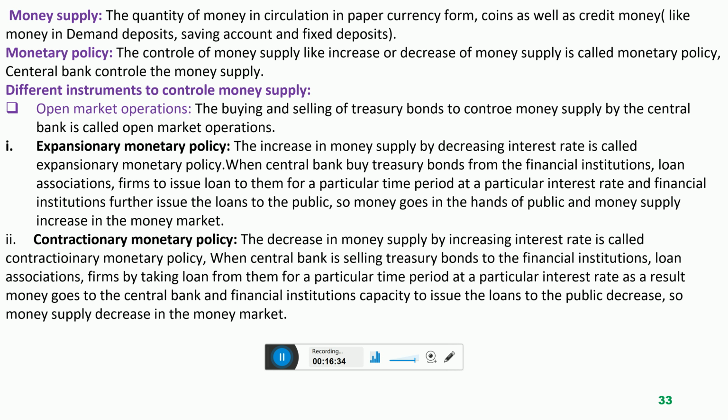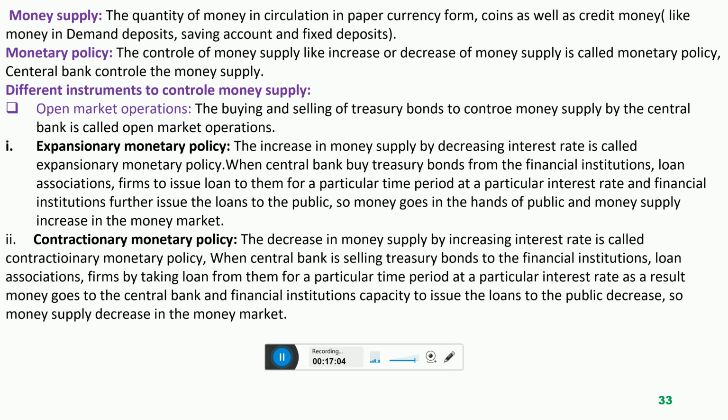Now we will discuss the different instruments to control money supply, means how central bank controls the money supply. So central bank uses different tools. The very first instrument, open market operations. What is open market operations? The buying and selling of treasury bonds by the central bank according to the requirement, that is called open market operation.